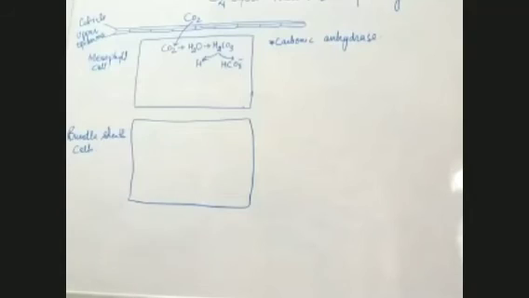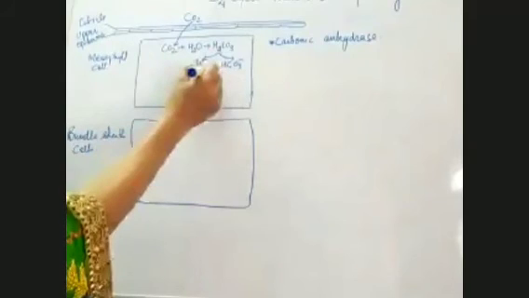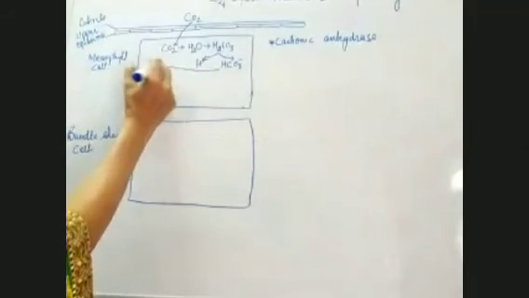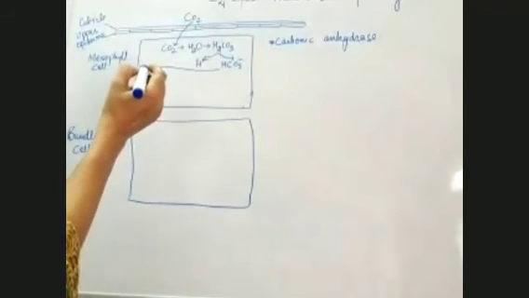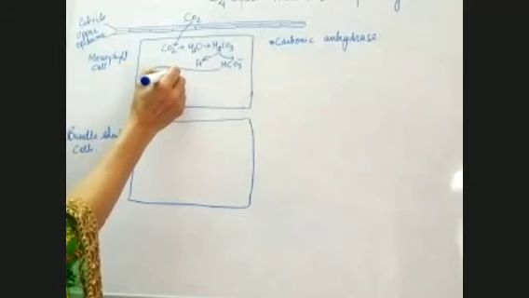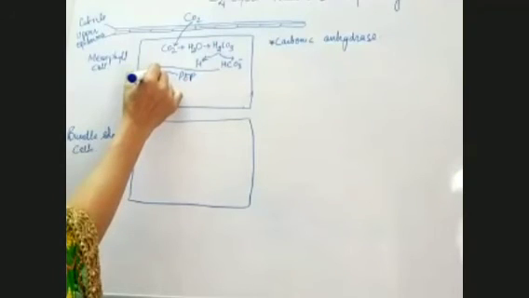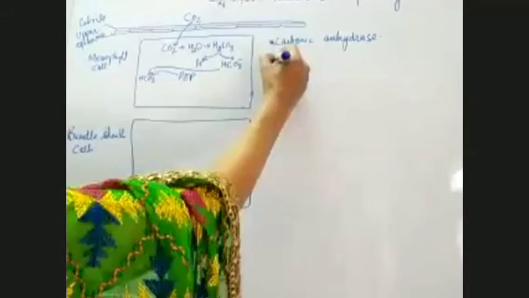This HCO3 which is formed is received by an acceptor, and the acceptor which receives it is PEP. PEP is phosphoenol pyruvate.